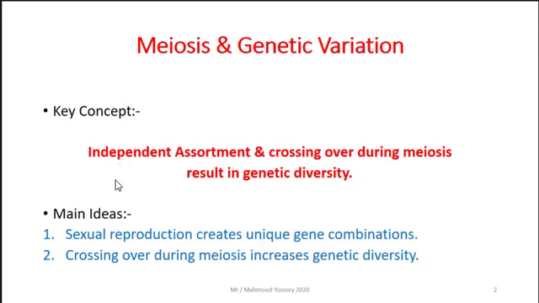Our key concept today is independent assortment and crossing over during meiosis result in genetic diversity. We have two main ideas. Number one, sexual reproduction creates unique gene combinations. Number two, crossing over during meiosis creates genetic diversity.